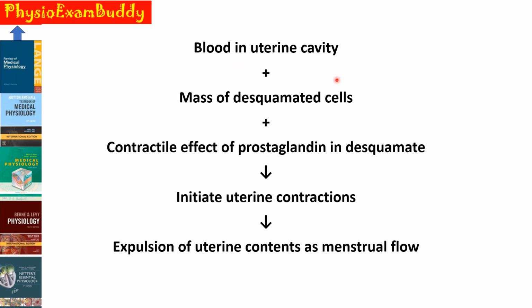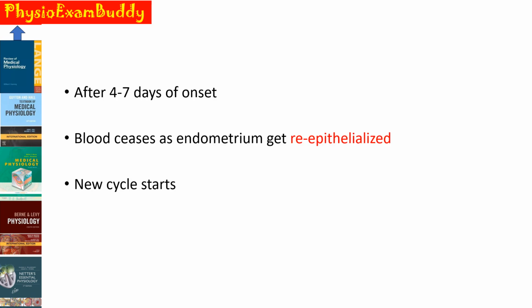So, blood in the uterine cavity, along with the mass of these desquamated cells, along with the contractile effect of the prostaglandin which is present in the desquamate, all these will together initiate the uterine contraction, and finally result in the expulsion of the uterine contents as the menstrual flow. And this menstruation will occur after 4 to 7 days of the onset, and bleeding ceases as the endometrium gets re-epithelialized, and again the new cycle starts.